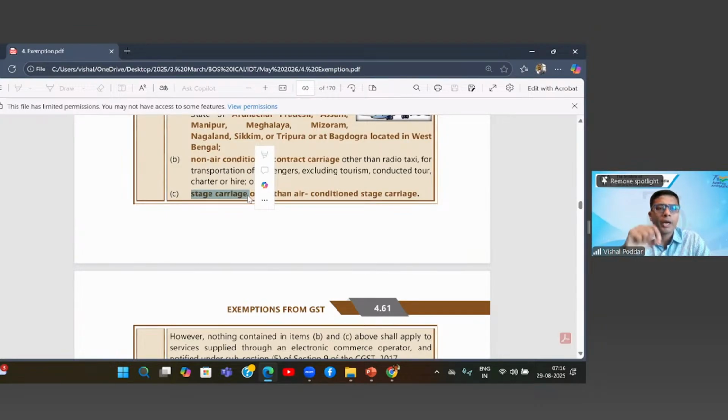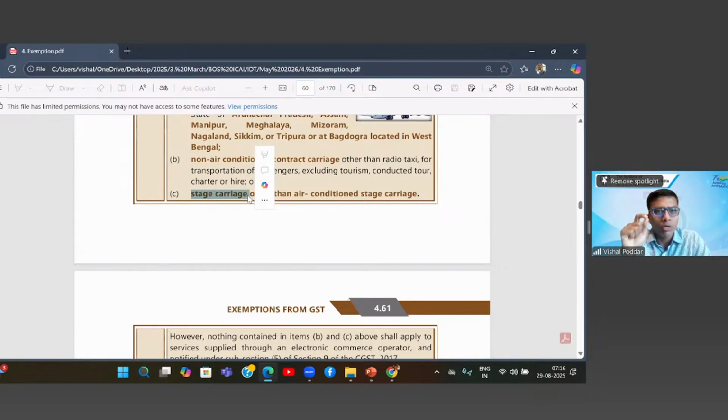Two, I go and stand at a particular place and the rickshaws are running on a particular route or in a particular direction, where they take me and charge me only for my seat, which we call a share rickshaw. The same concept flows even in taxis in many places. Plus, city buses all run on this model. That is a stage carriage, where you are not hiring the entire bus.